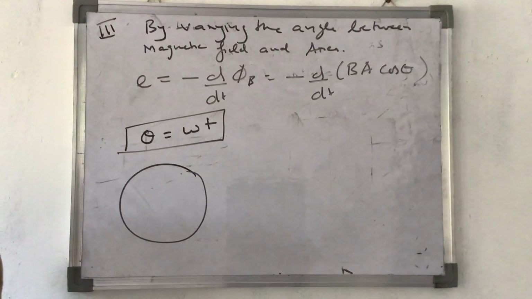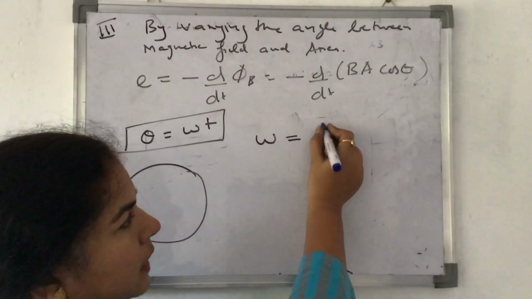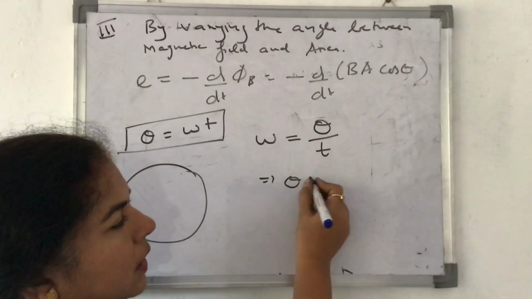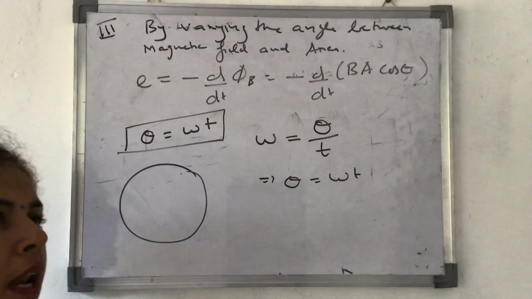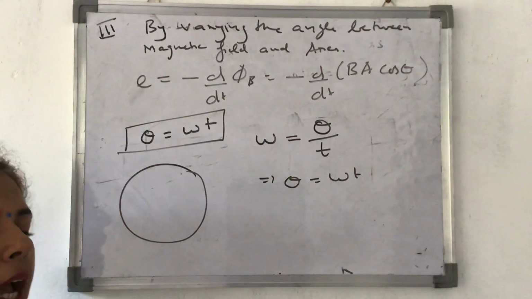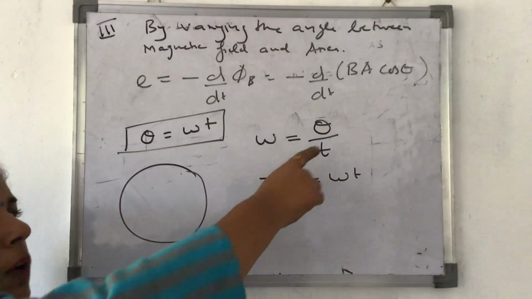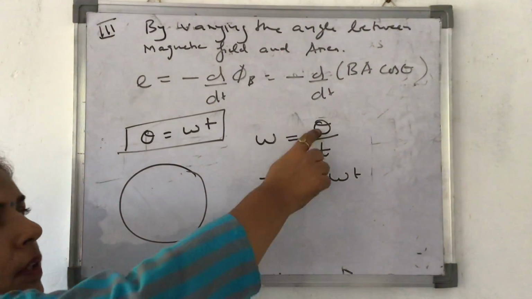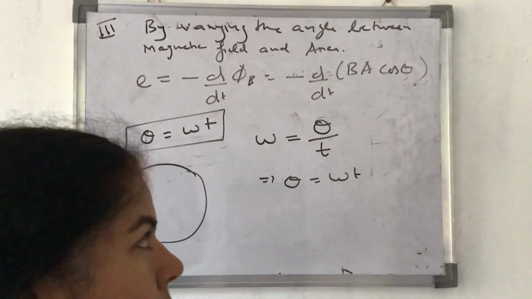They're related by this: theta is equal to omega t. Omega is the angular velocity, and theta is the angular displacement divided by t. So I'll consider that a particular coil is rotating with a certain angular velocity omega. As it is rotating with angular velocity, what is angular velocity? Theta by t. At any instant, what is the angle? Theta is equal to omega into t. That's how I've related theta and omega to each other.